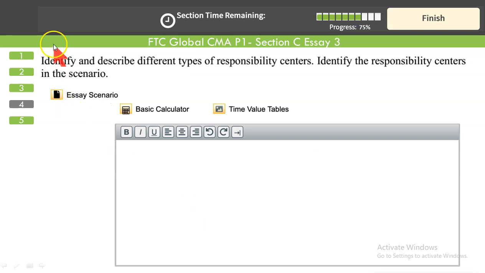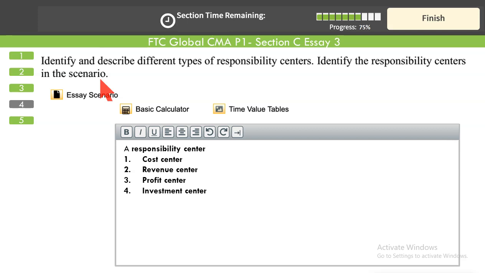Next question. Identify and describe 3 different types of responsibility centers. Identify the responsibility centers in this scenario. There are 4 types of responsibility centers. Cost centers are responsible for costs. Revenue centers are responsible for revenues. Profit centers: the manager of this department or segment is responsible for revenues and costs both. And investment center, the most complex center: the manager of this center is responsible for costs, revenues, and investments. Right? These are the 4 types.